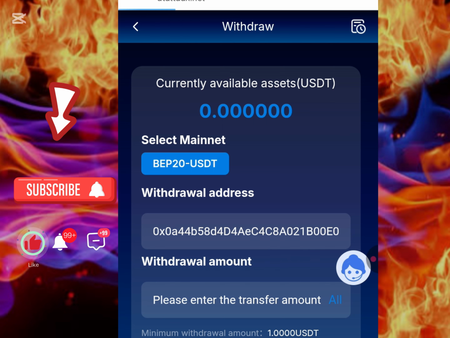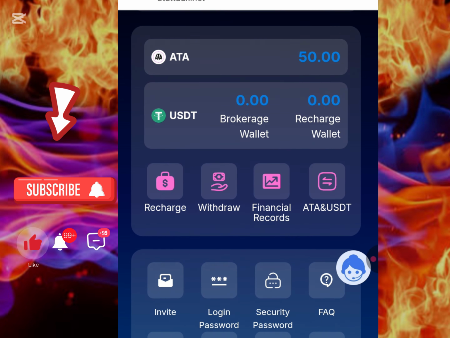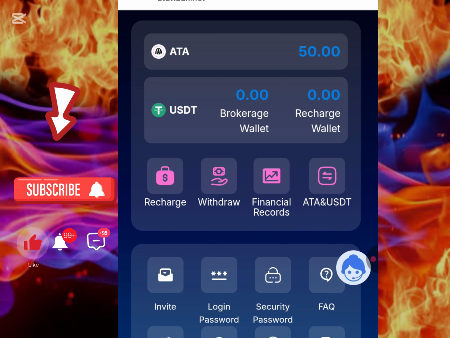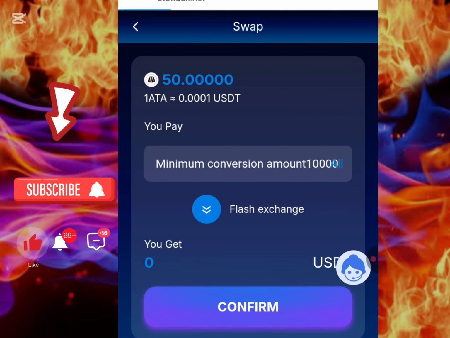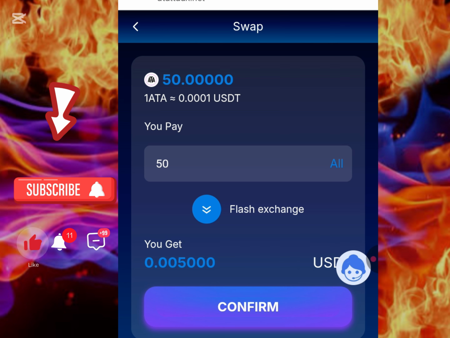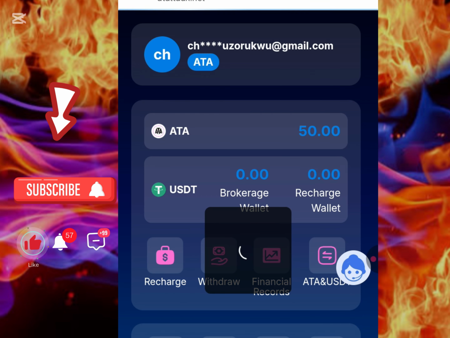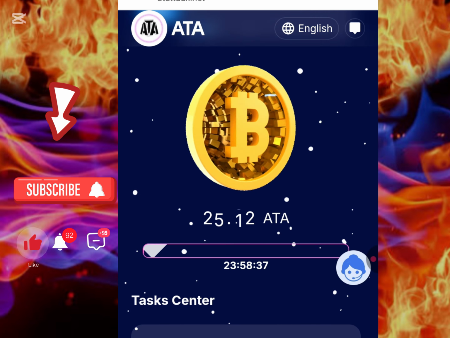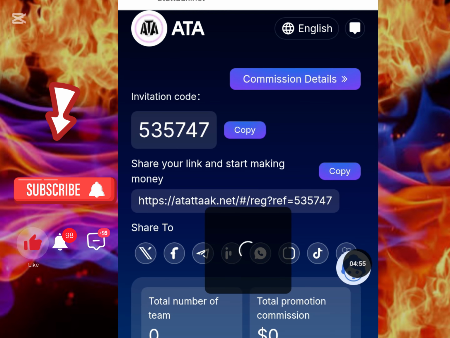So let me show you guys another interesting thing that you need to know right here. Now you can see this ATA, you can actually convert it to USDT. Let's tap on ATA. You can see an arrow pointing at it. If I want to convert it here, I tap on convert and I confirm. You can see the minimum conversion for this is around 1,000 USDT, so you have to have around 10,000 ATA. So that's why I say, instead of going through this free mode that you can earn through here, just quickly go through this recharge and you earn immediately from it.